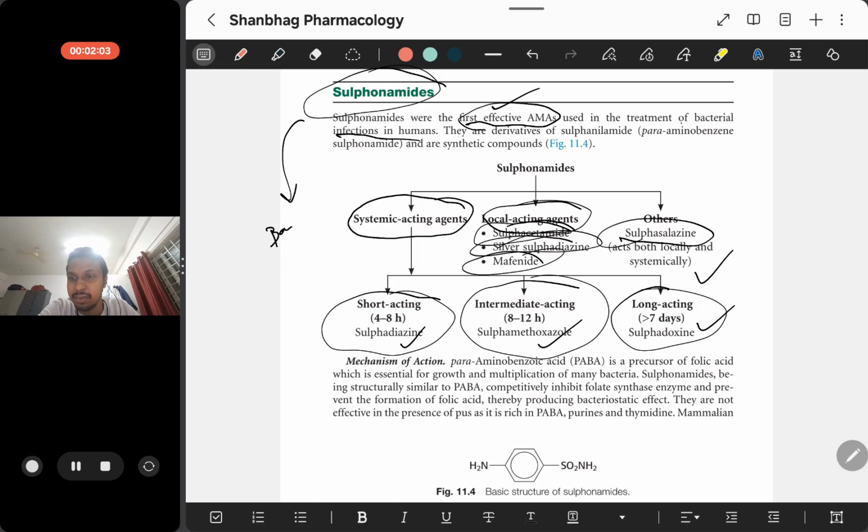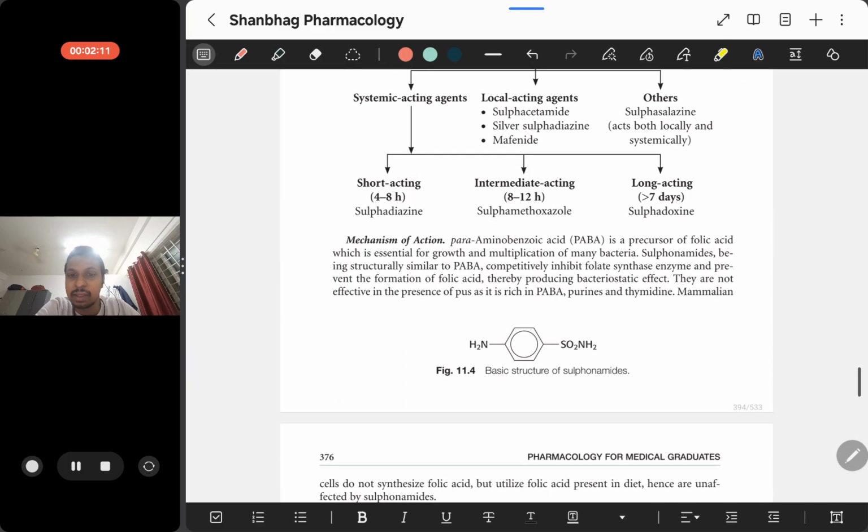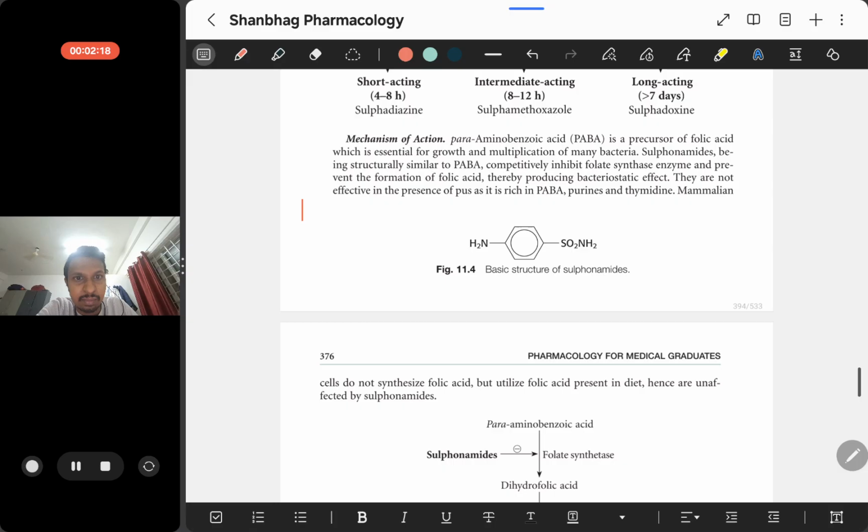Let us see the mechanism of action, or how it acts. Basically, PABA, which is known as para-aminobenzoic acid, is a precursor of folic acid. This PABA is very essential for the growth and multiplication of bacteria.